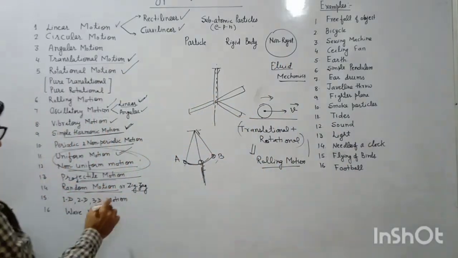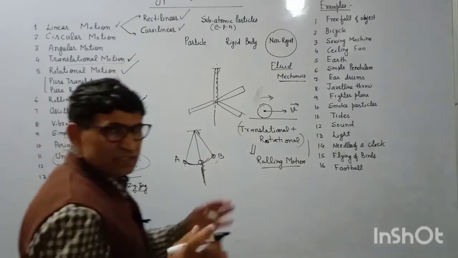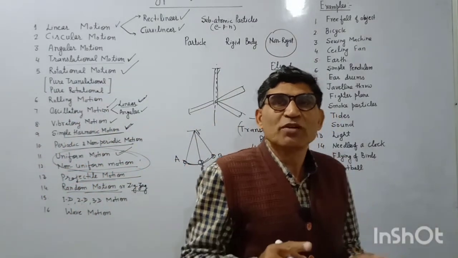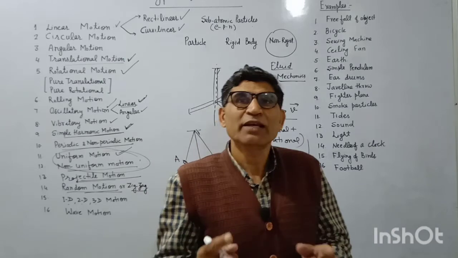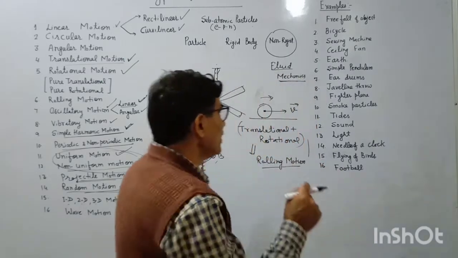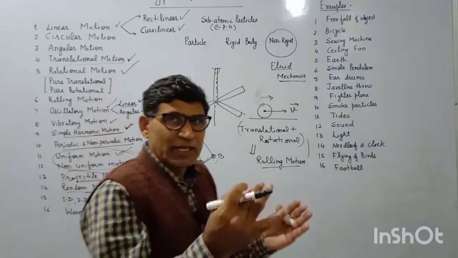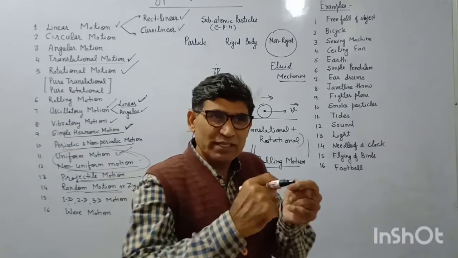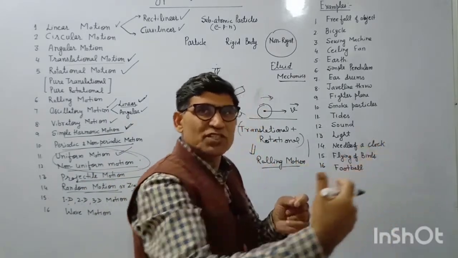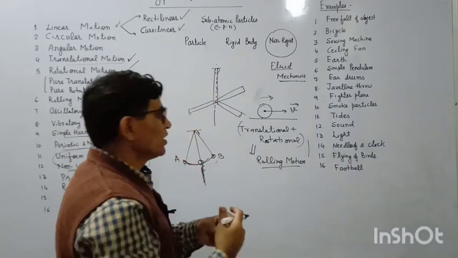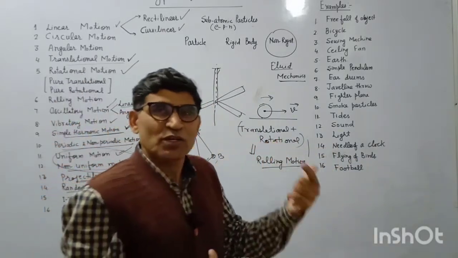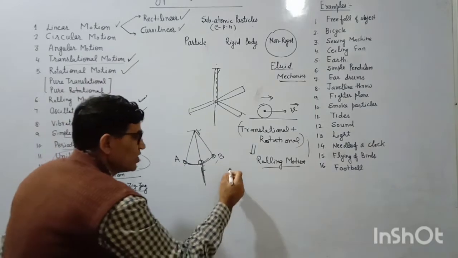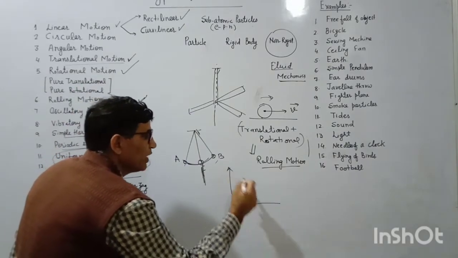So next is our 1D, 2D or 3D. What is this? 1D means one-dimensional motion, 2D two-dimensional, 3D three-dimensional. When a body is moving in any direction but only one coordinate is changing, like either the x-axis is changing or only the y-axis is changing, that is one-dimensional. Or both coordinates are changing, like motion of a body in a plane.